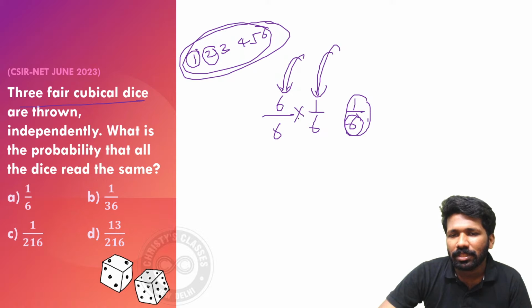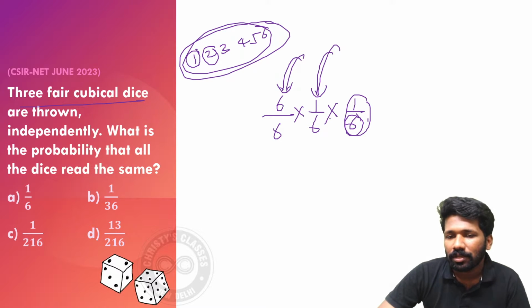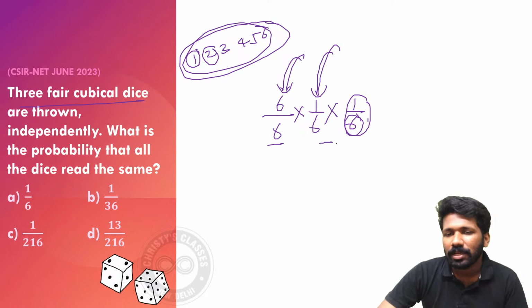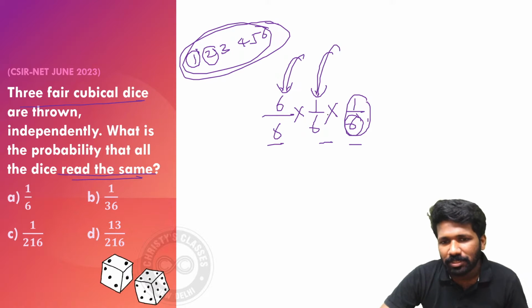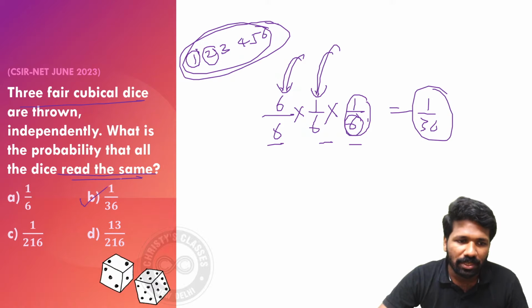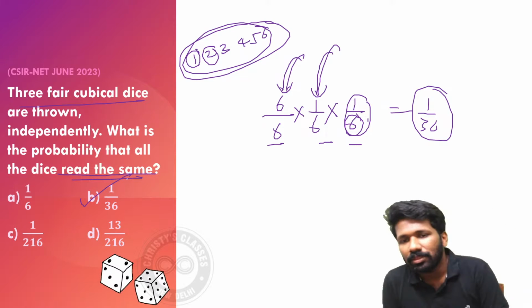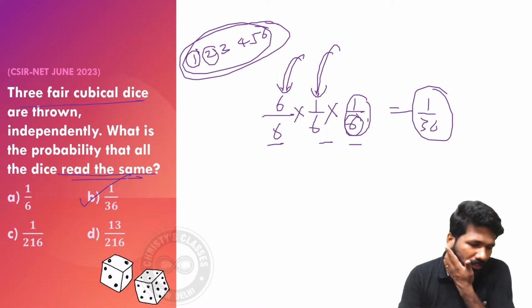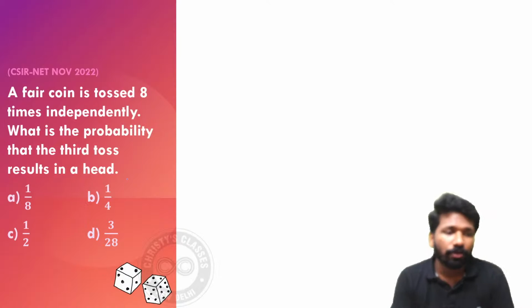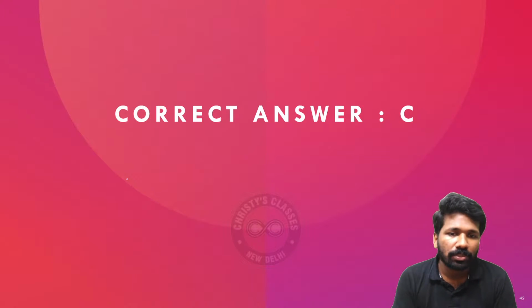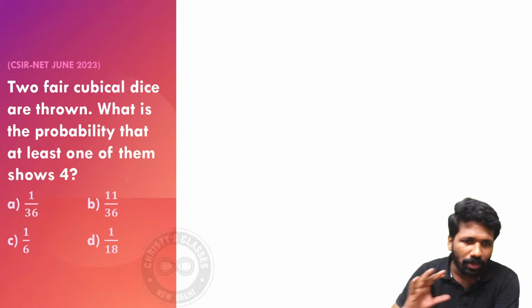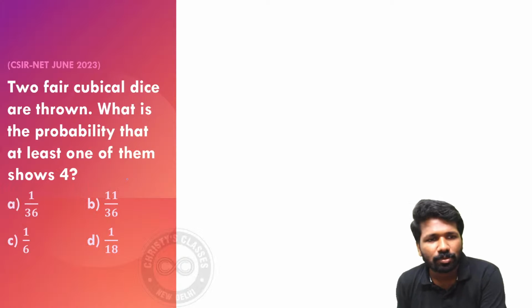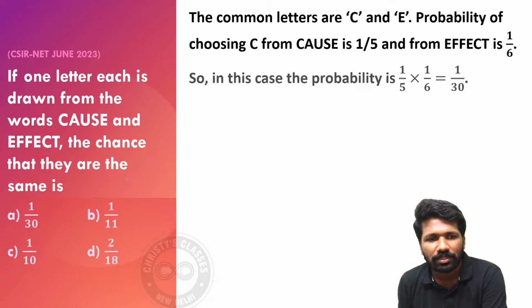Now all these 3 things should happen together, because the first outcome, second outcome and third outcome, all 3 should read the same. So 6 by 6 into 1 by 6 into 1 by 6, which is 1 by 36. This is the more holistic approach of doing questions. This idea can be used in most questions, and the complement idea I taught you can also be used. So using these ideas you can do most of the questions. I know in short time I was trying to convey more ideas. Hope you got a basic idea about these things.